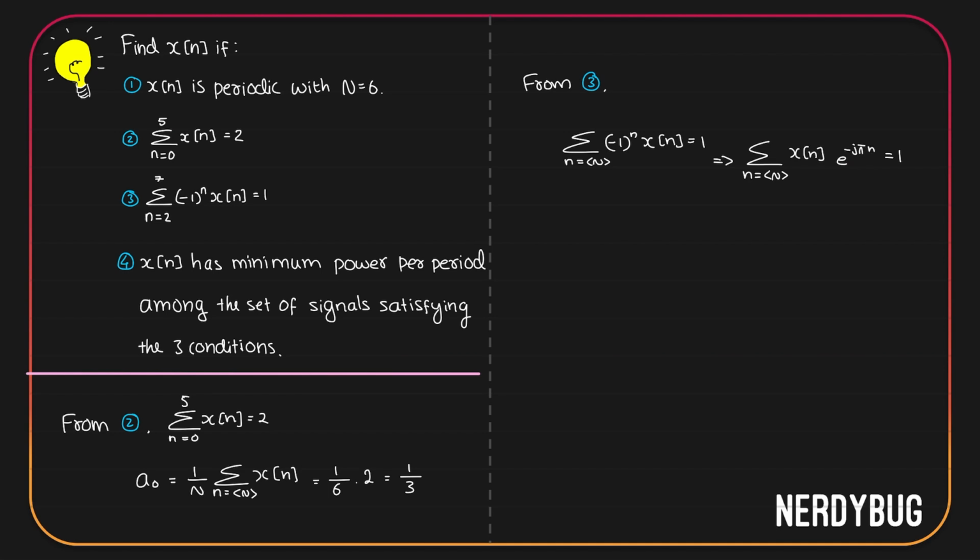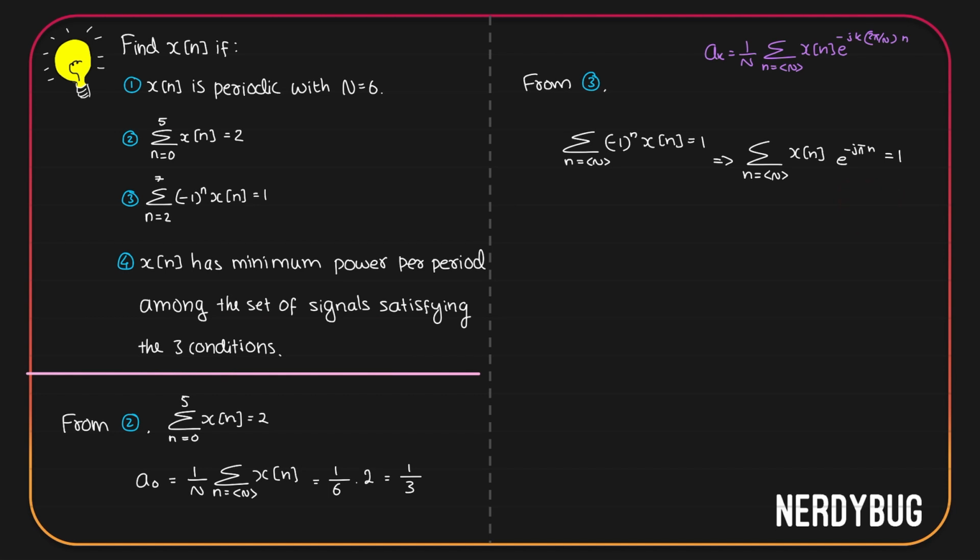We define ak like this. ak is 1 by N summation where n can take any N consecutive integer values x of n e raised to minus j k 2 pi by N. Over here I have a pi. I can write it as 2 pi by 6 multiplied by 3.